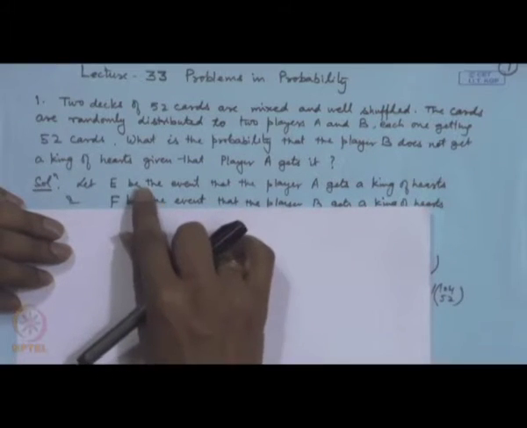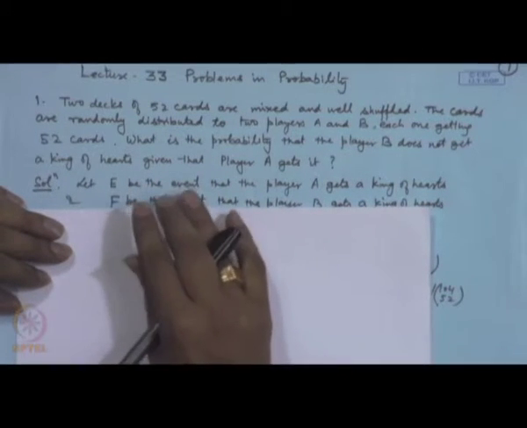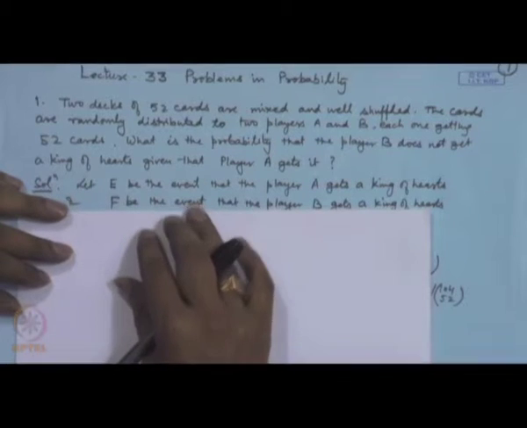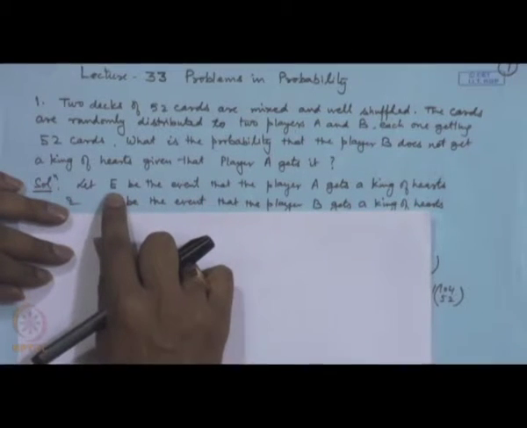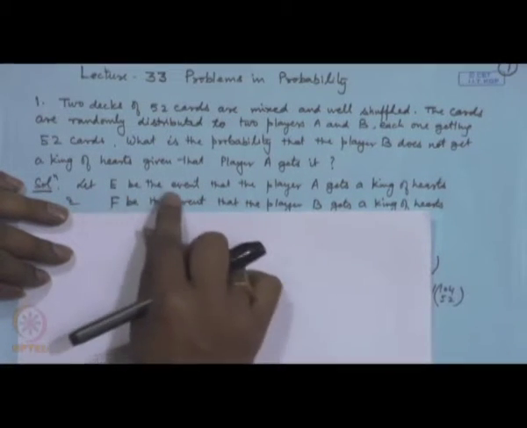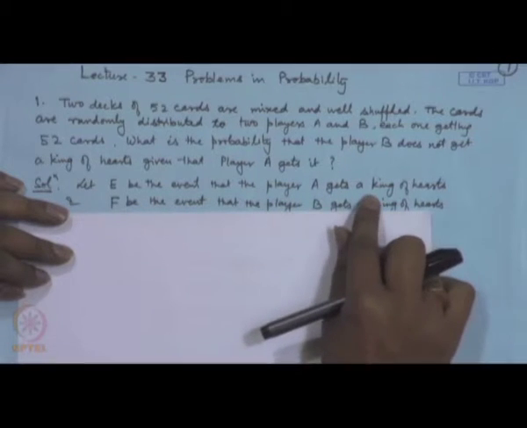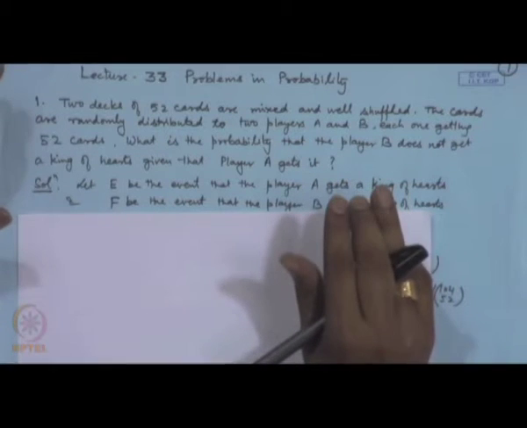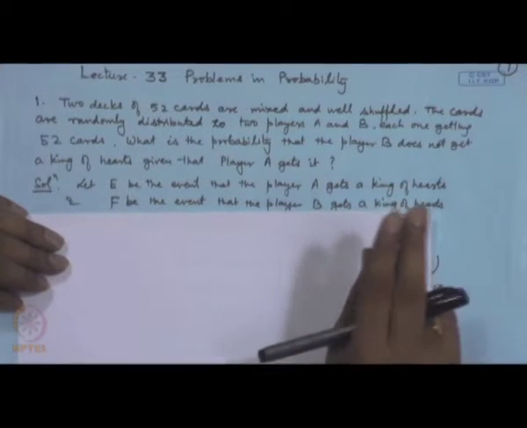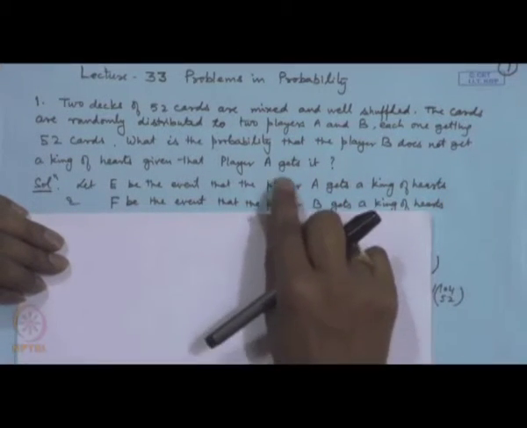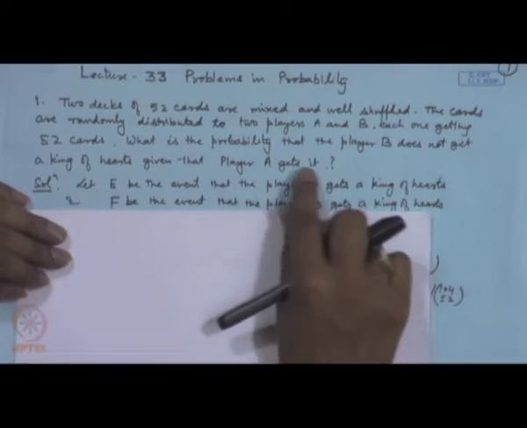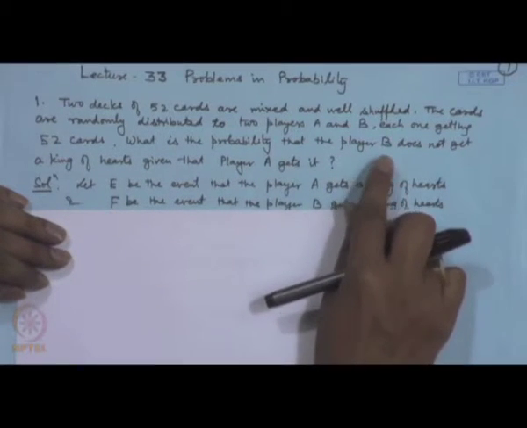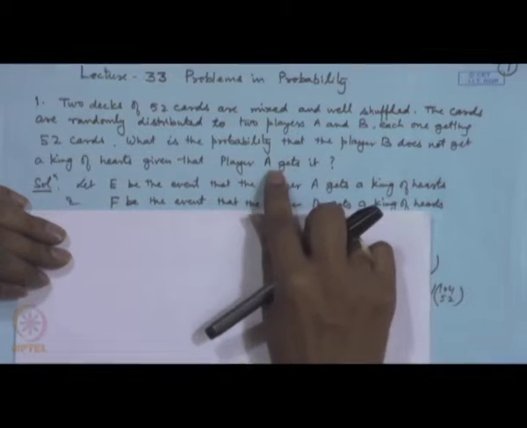In order to apply the theoretical framework of our axiomatic definition, we define the events in terms of sets. So, let E be the event that the player A gets a king of hearts. Now, when two decks of cards are mixed up, there will be two kings of hearts. So, we have to find the conditional probability that B does not get it given that A gets it.